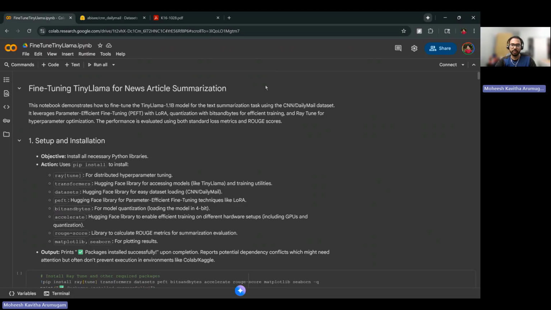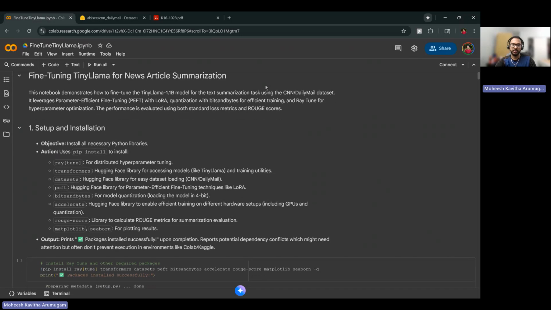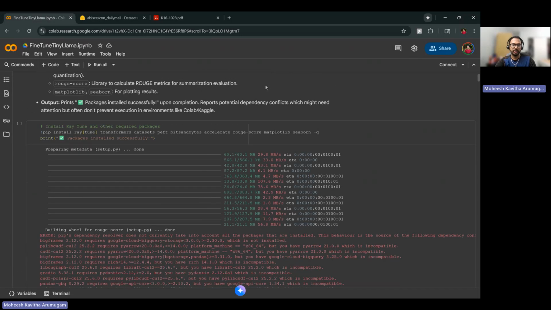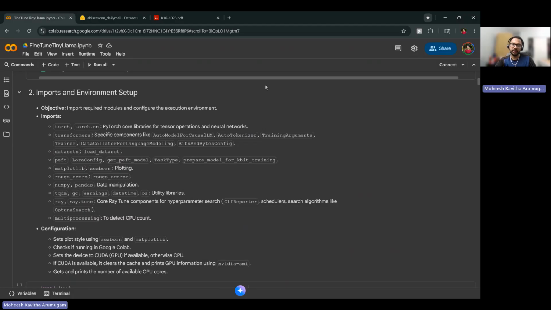Our workflow for this project is: we begin by preparing and cleaning the dataset, which is the real dataset of CNN articles, followed by tokenization, formatting, and fine-tuning the LLM, which is the TinyLlama 1.1 billion parameter model, using LoRA and quantization. We'll go one by one, and at the end we'll give a demo of how everything works.